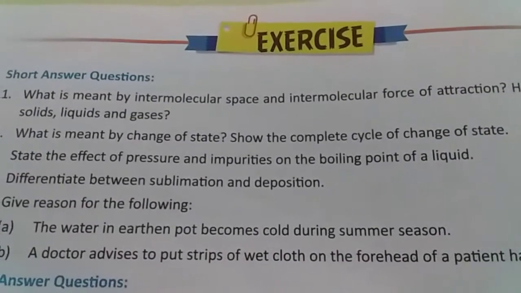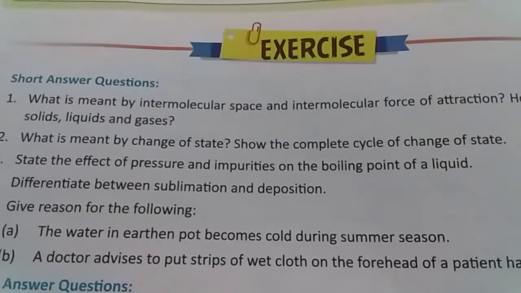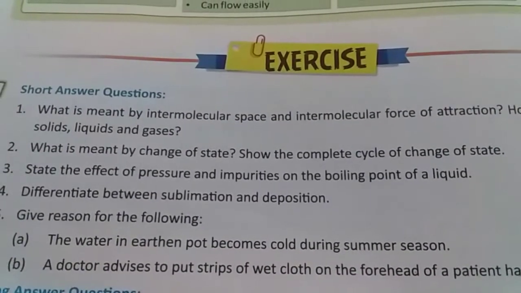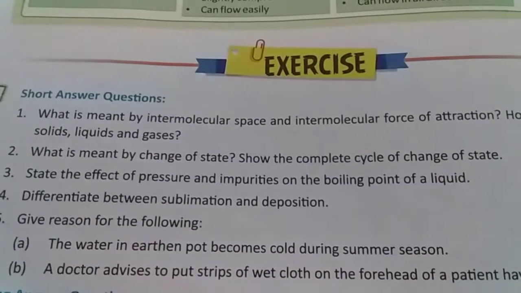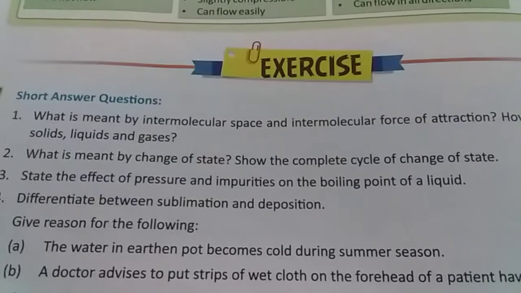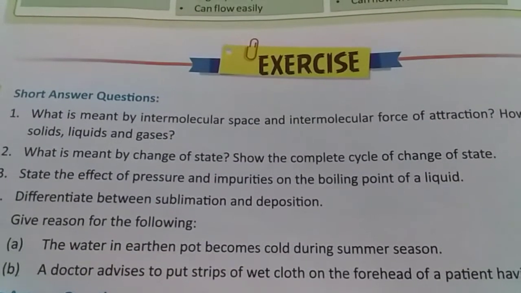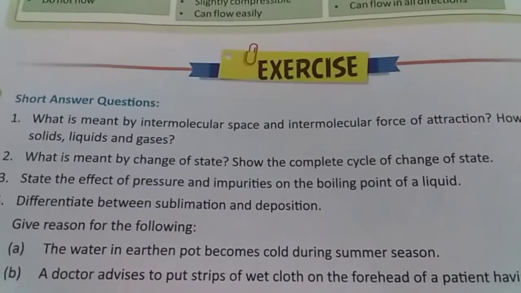So what is the reason behind that? The reason is that inside the pressure cooker the steam is present, so this steam increases the pressure, due to which the boiling point increases to 120 degrees Celsius. So due to this increase in boiling point, the food cooks very easily and very fast.